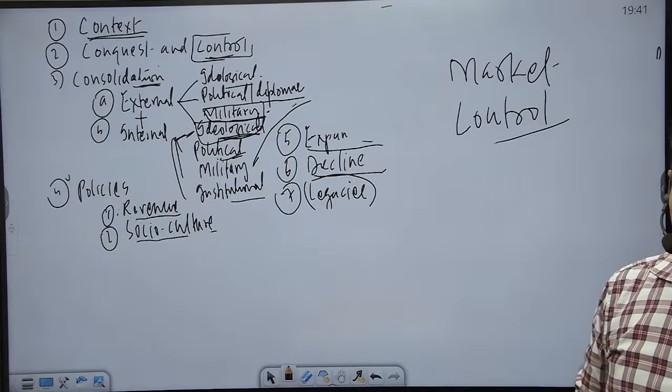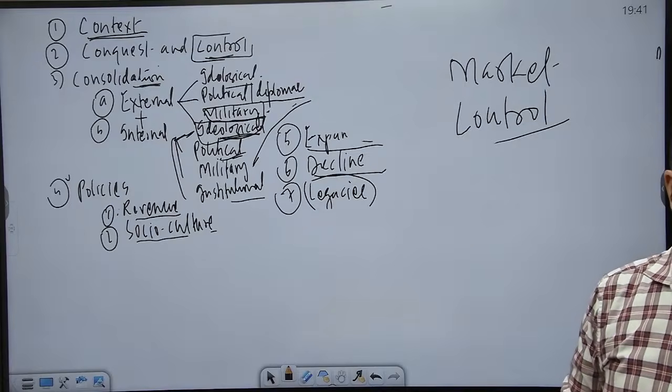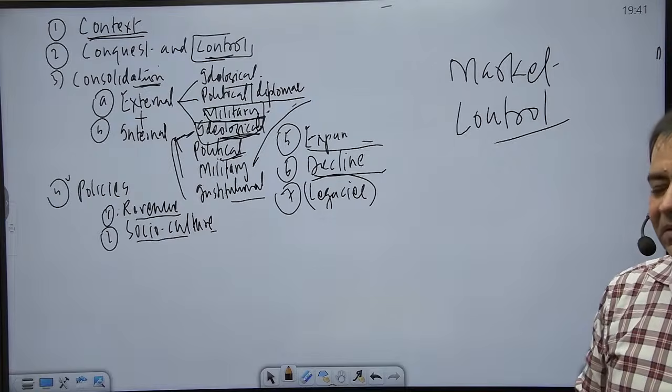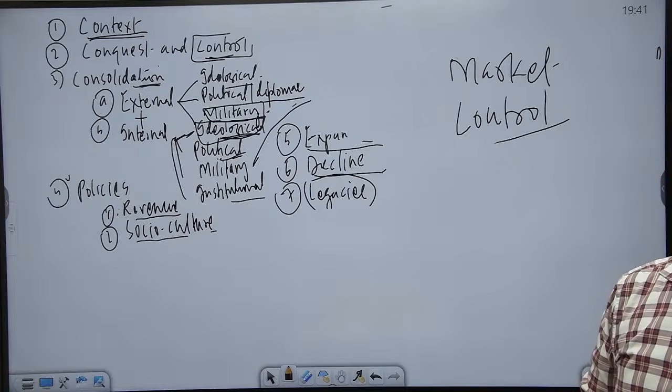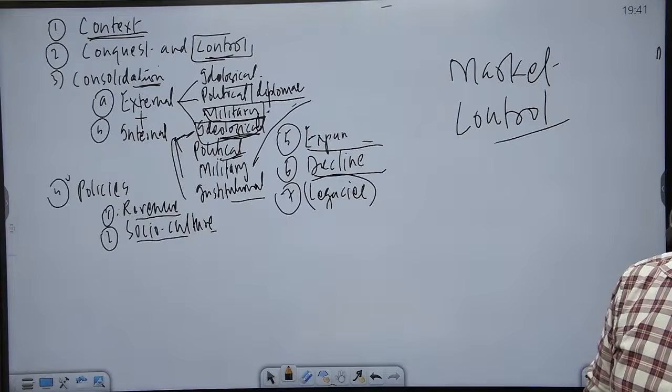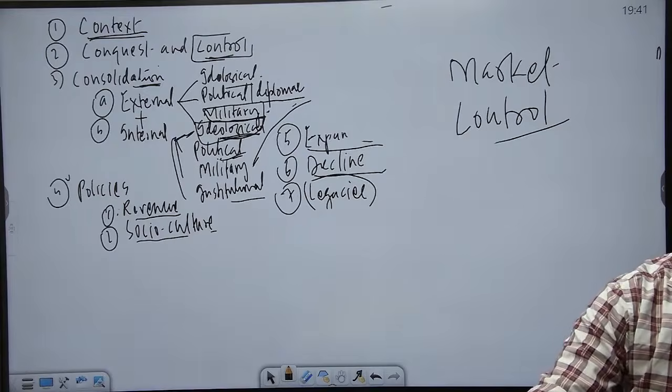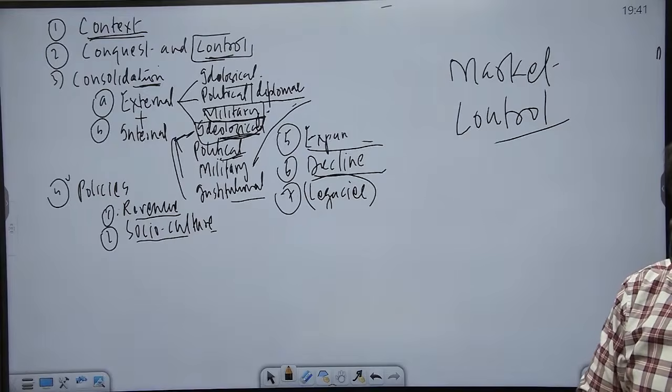Whether it was applied to Delhi only or throughout the empire is something debatable, but it appears that the market control policy was there in all the major cities where we have civilian population as well as military population.